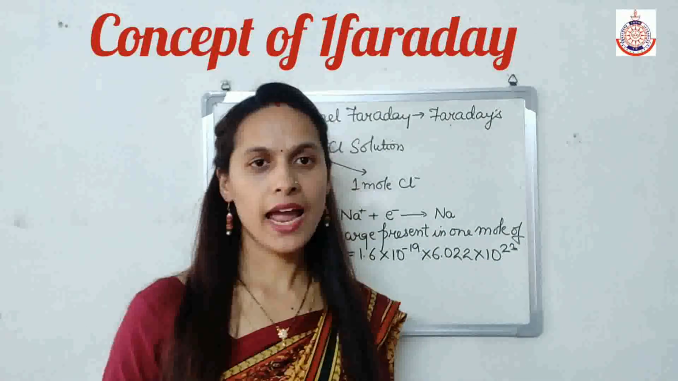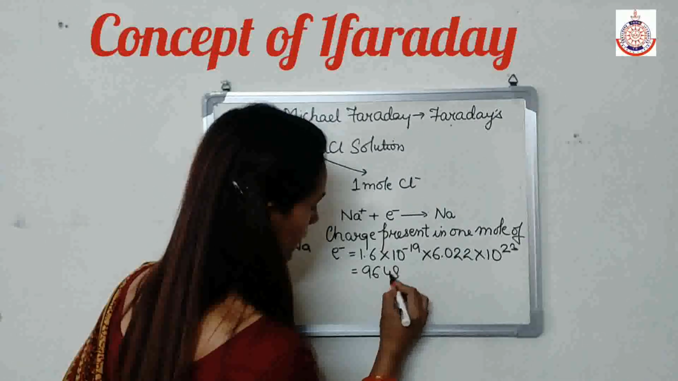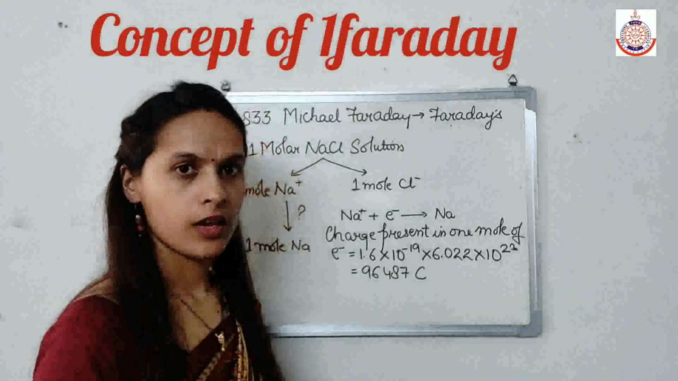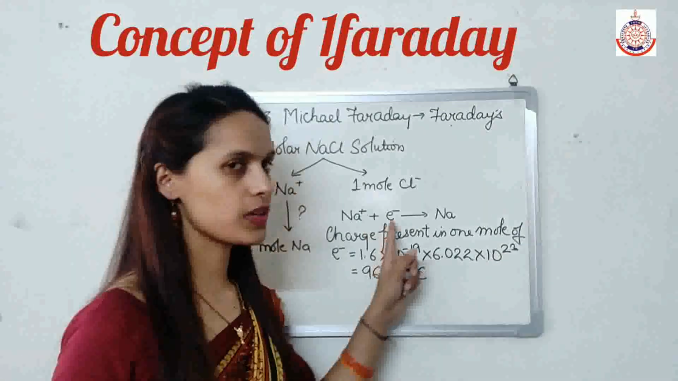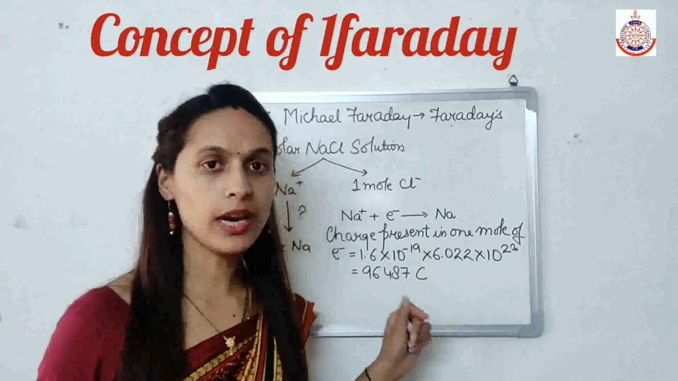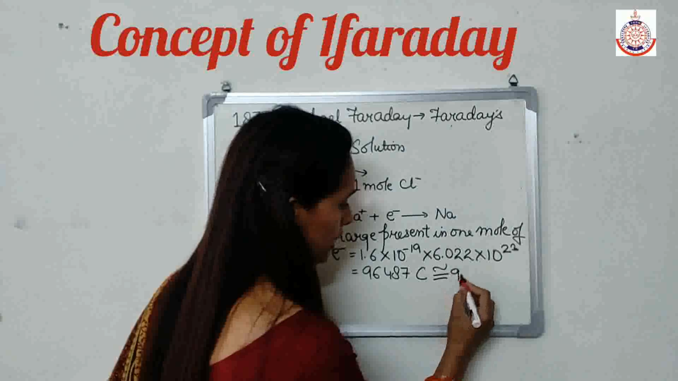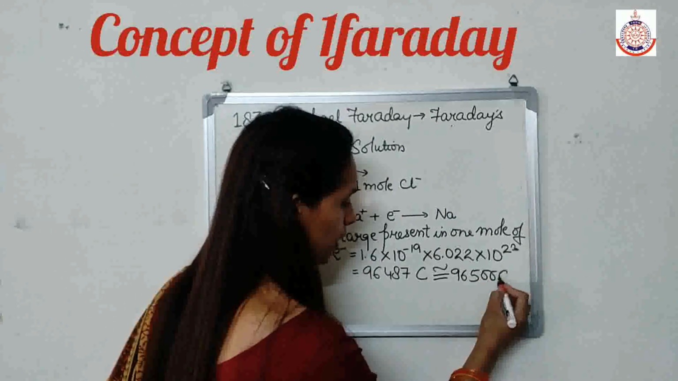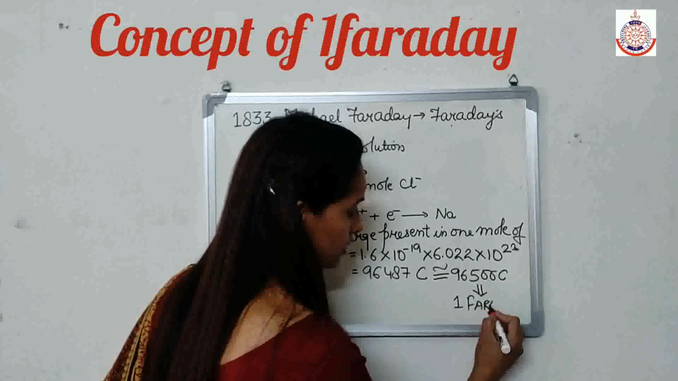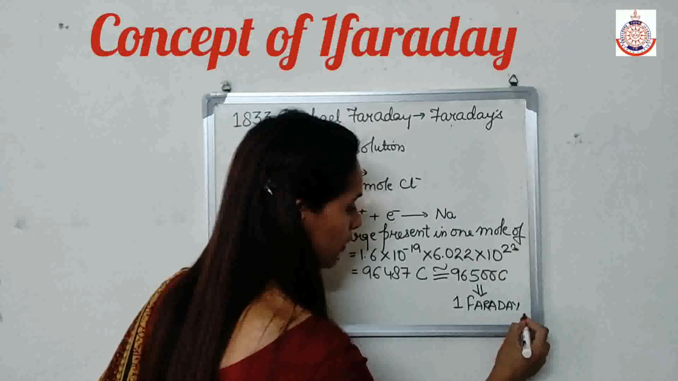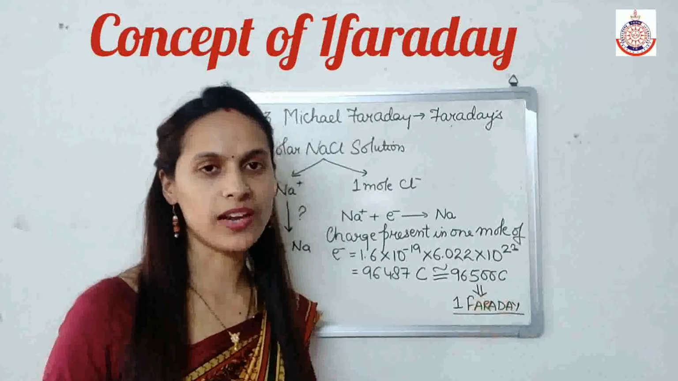On solving this we get 96487 coulomb. This is the charge which is present in 1 mole of electron, and for numerical purposes, we convert this into 96500 coulomb, and this charge is equal to 1 Faraday. So this is the concept behind 1 Faraday, that is why the value of 1 Faraday is equal to 96500.